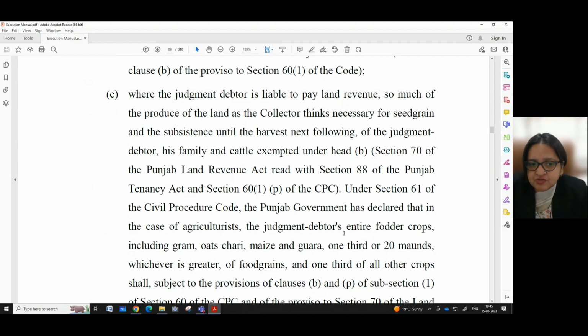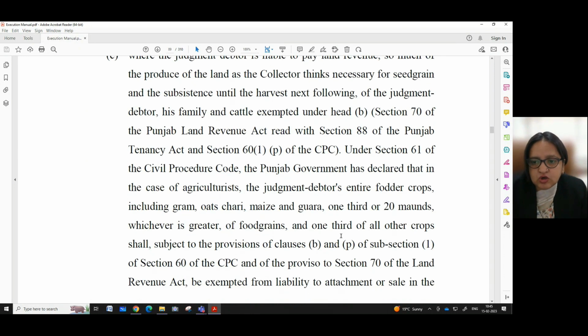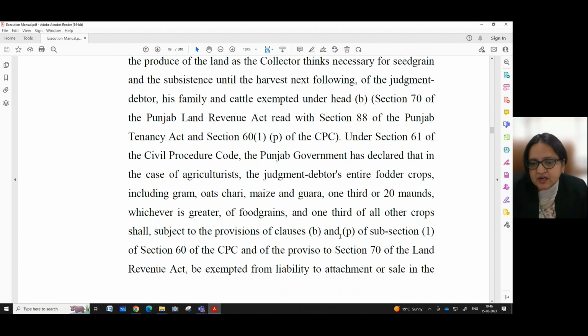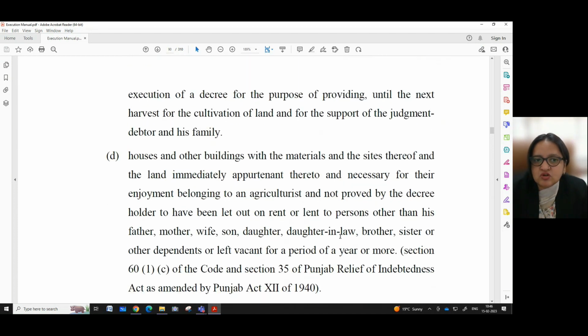Under section 61 of the Civil Procedure Code, the Punjab government has declared that in case of agriculturists, the judgment debtor's entire fodder crops, including gram, oats, chari, maize and guara, 1/3 or 20 months, whichever is greater, of food grains and 1/3 of all other crops shall, subject to the provisions of clauses B and P of subsection 1 of section 60 of the CPC and of the proviso to section 70 of the Land Revenue Act, be exempted from liability to attachment or sale in the execution of a decree for the purpose of providing until the next harvest for the cultivation of land and for the support of the judgment debtor and his family.